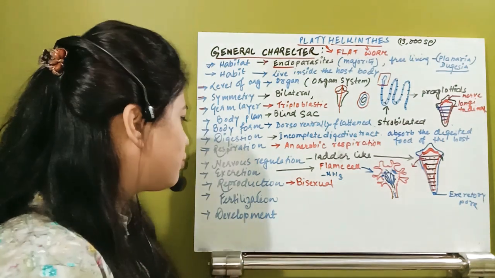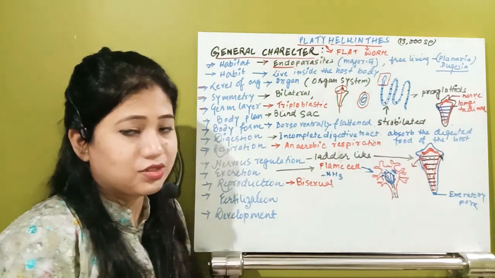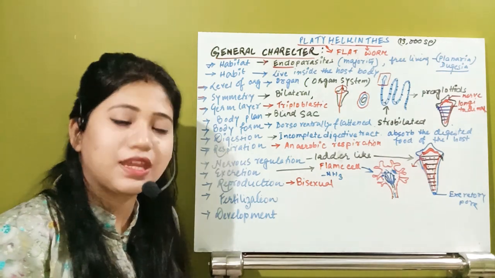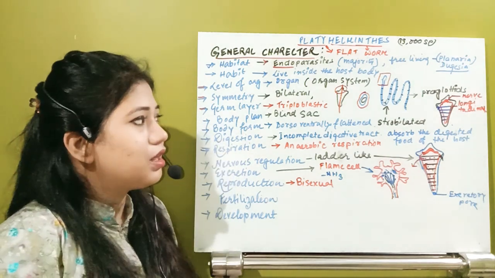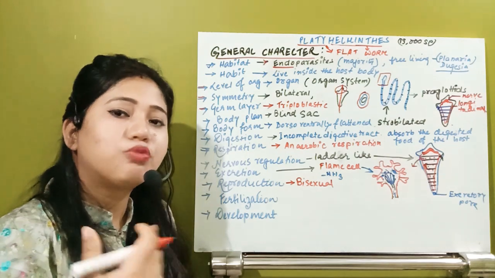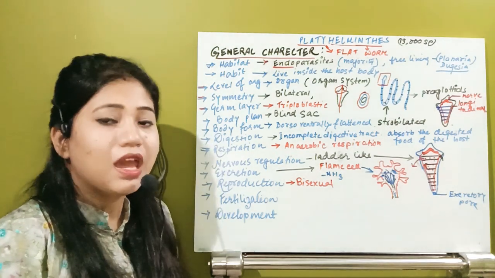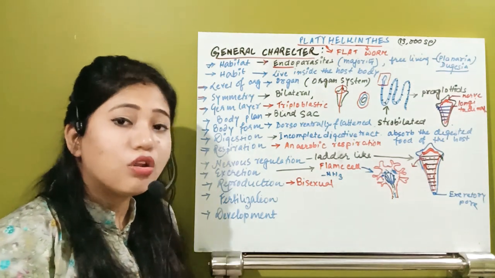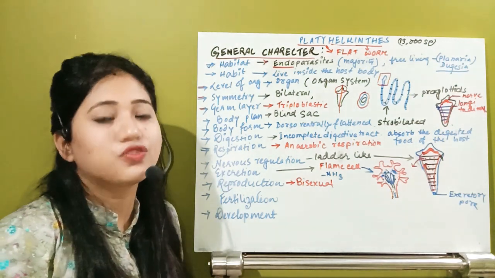Now come to another characteristic, their type of reproduction. Is it sexual or asexual? See, in them they are capable enough to produce the gametes and fertilize by the same organism. But yes, they also can have cross fertilization.